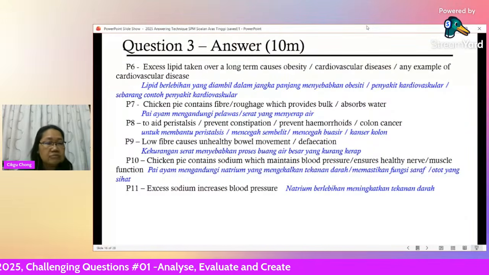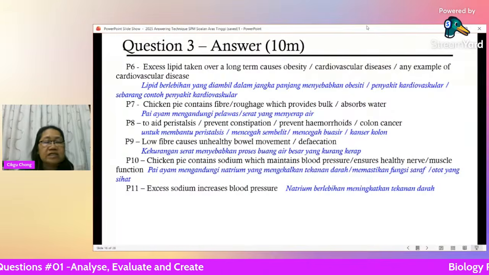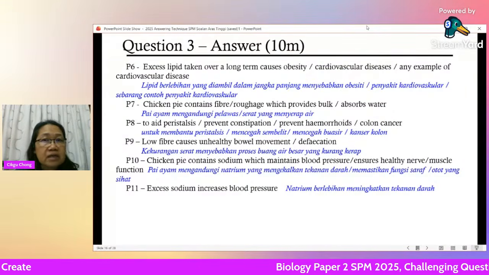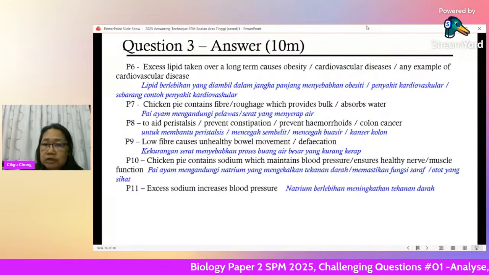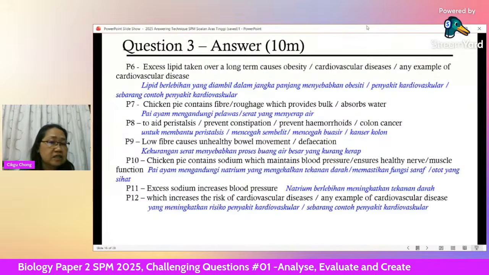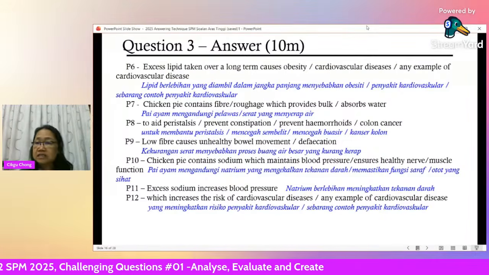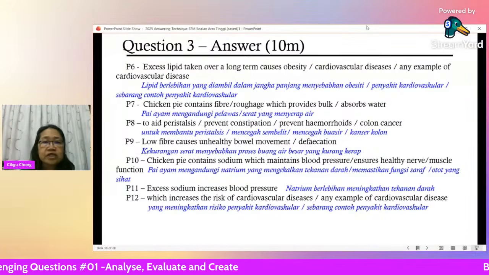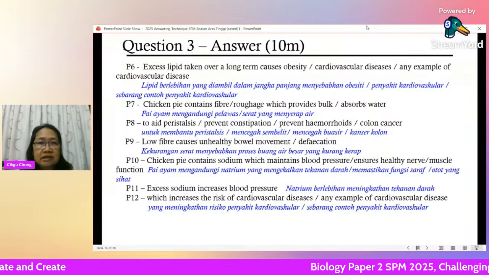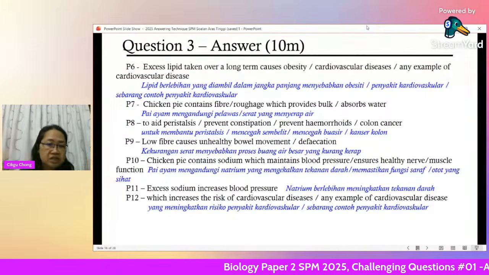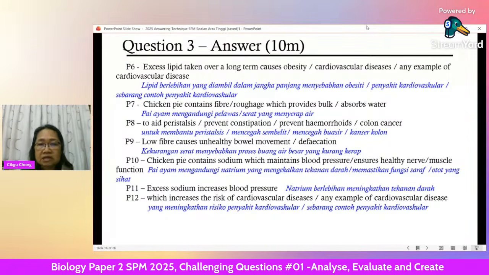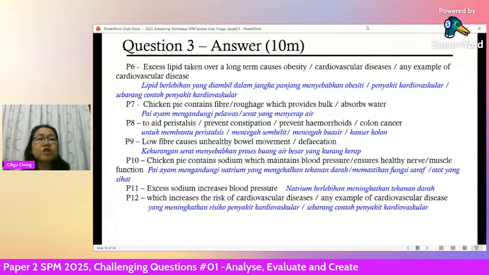Too high. The sodium, how many milligrams? More than 600 milligrams. Increases blood pressure. You need to say the bad effect of having too high sodium, which increases the risk of cardiovascular diseases. So name any cardiovascular diseases. Angina, heart attack, stroke, atherosclerosis, arteriosclerosis, all related to the heart and the blood vessel. These we call cardiovascular diseases.